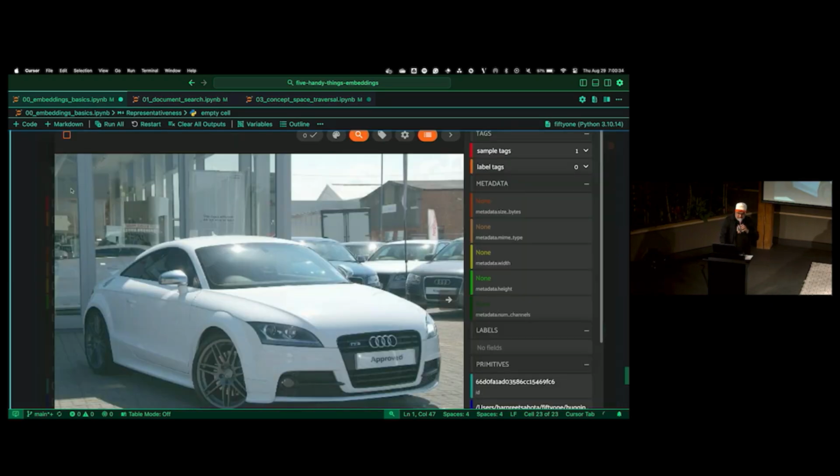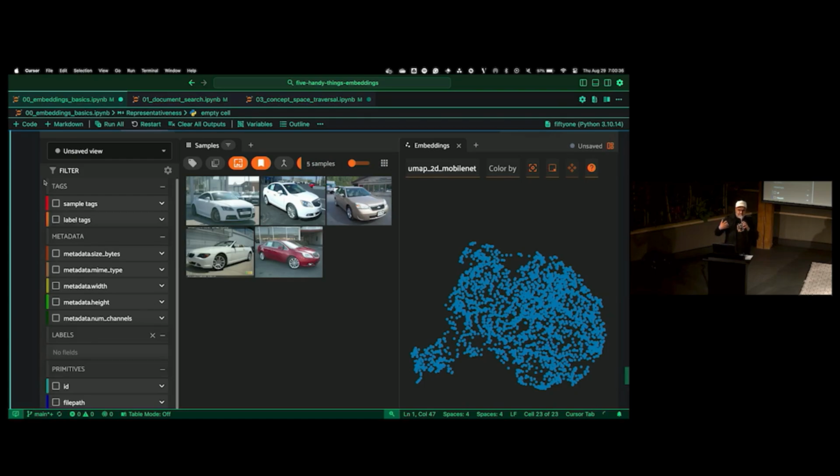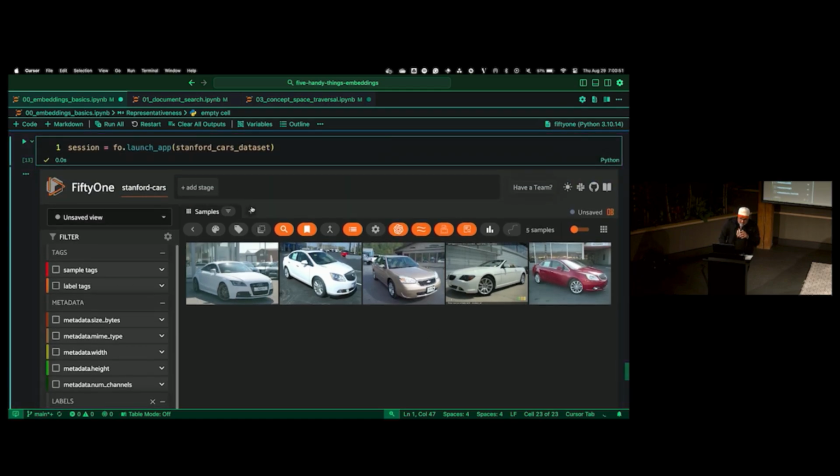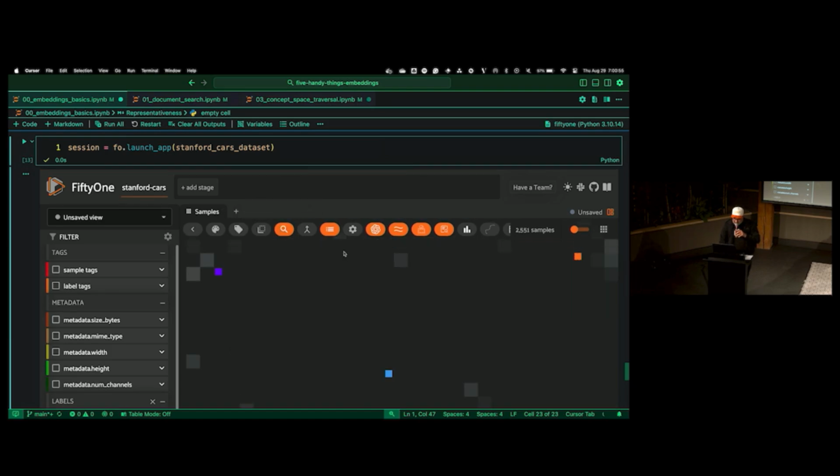Of course, if we highlight all those, you can go through that same exercise and kind of see how these different models represent these particular images. So yeah, that's one cool thing that embeddings allow us to do. Another cool thing that embeddings allow us to do is some type of cross-modal search, right? So let's go ahead and do that. Let's do some text similarity here.